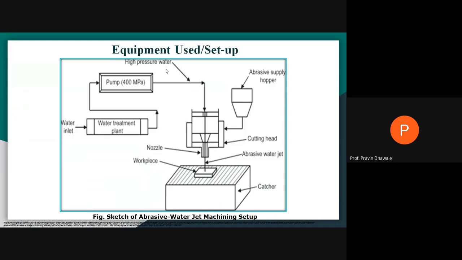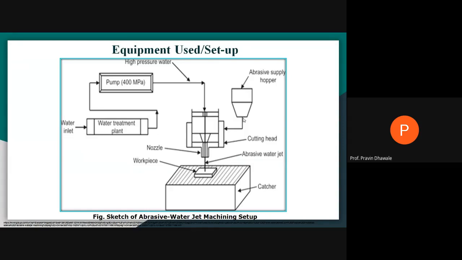The pump increases the pressure of the water up to 400 megapascal. So at the inlet of the pump, low pressure water is there, and at the outlet of the pump, you are getting high pressure water. That high pressure water passes into this mixing chamber, where it is converted into a high velocity water jet, right?